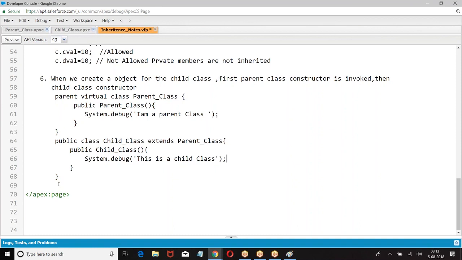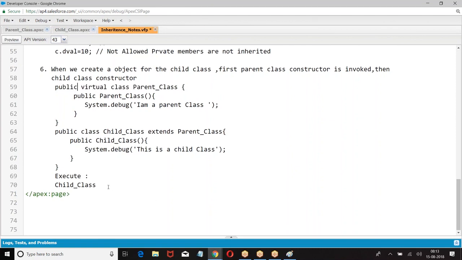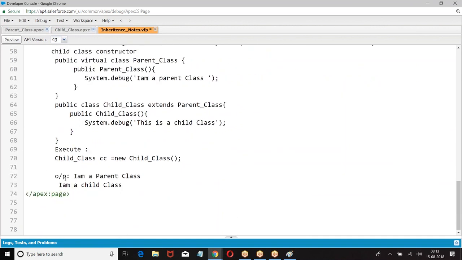So when I create a child class object, with the parent as a virtual class in the first line, what is the output? I am a parent class, I'm a child class. This is how we do it.